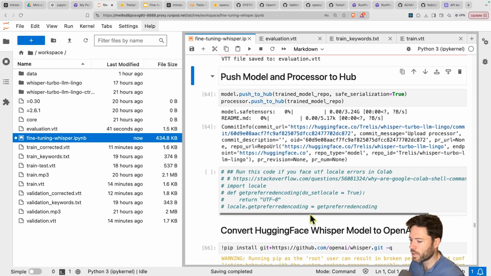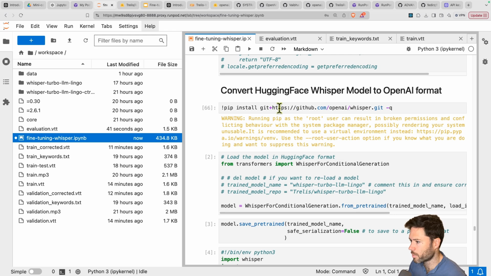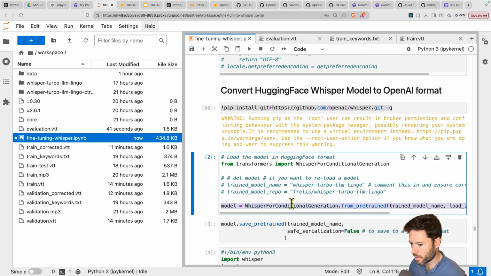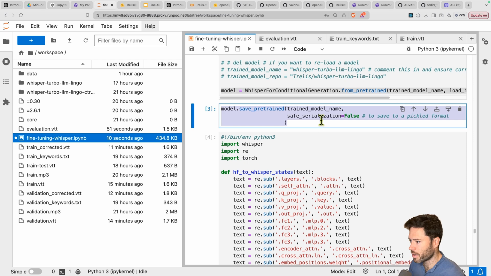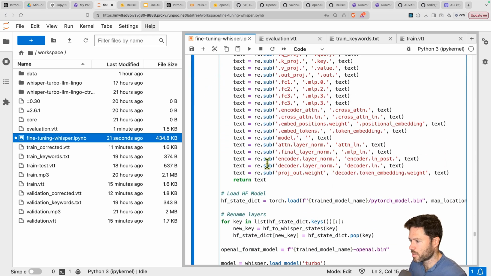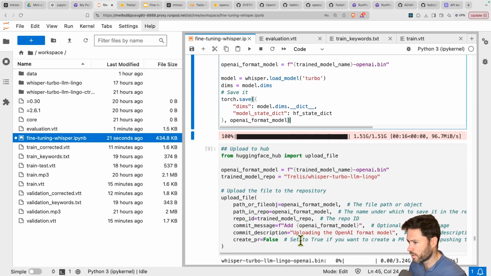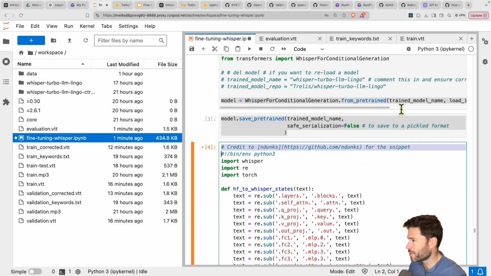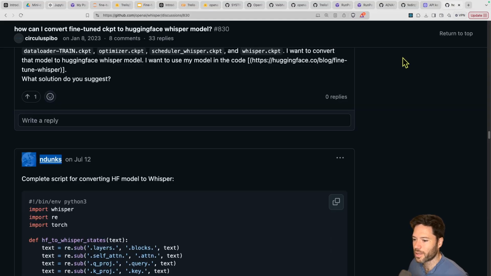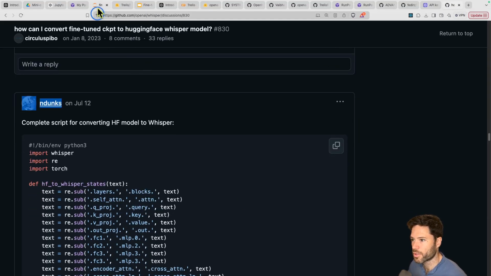So there are a few formats to look at here. The first is the OpenAI format, the original format. To convert to that, you need to install OpenAI's Whisper, load the model in Transformers, save the model, and you need to set safe serialization to false. This means it will be saved as a .bin, so a binary file, instead of being saved as safe tensors. And with that binary file, you can then run this piece of custom code here in order to get the model converted into OpenAI format. And I've just added in here credit to ndunks for the snippet that allows you to do this conversion.